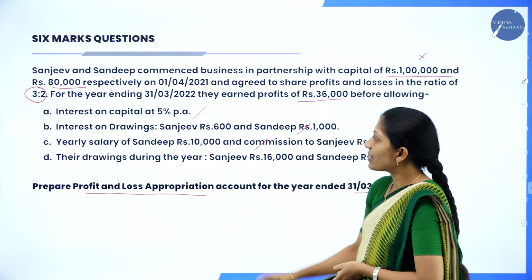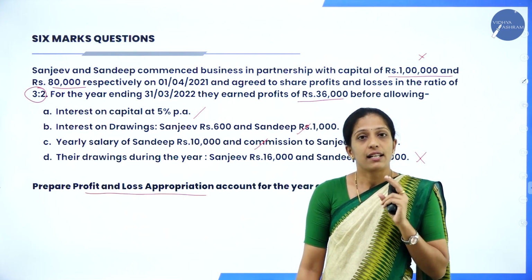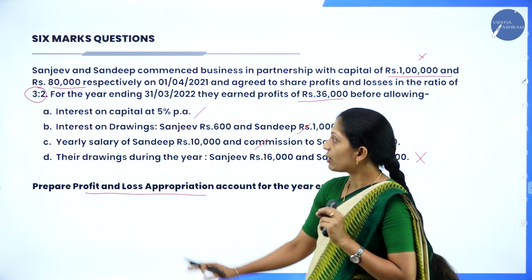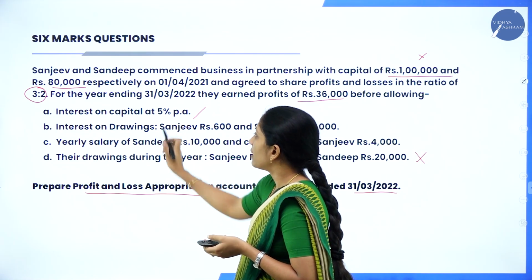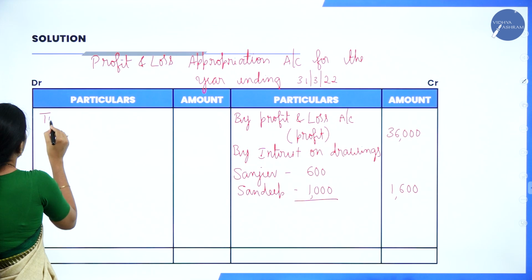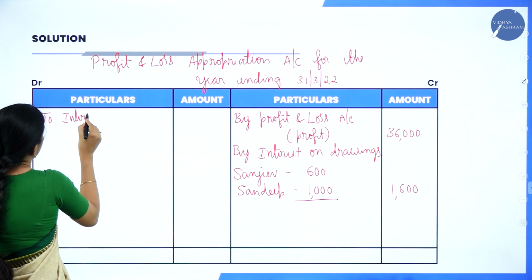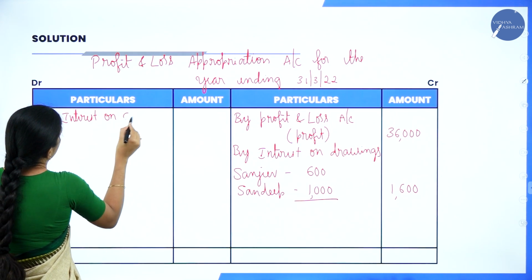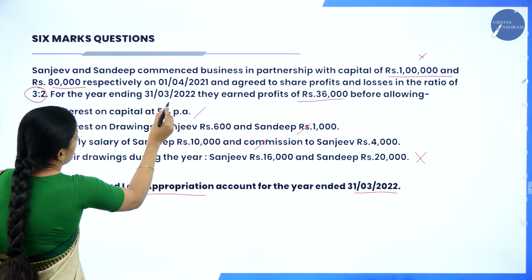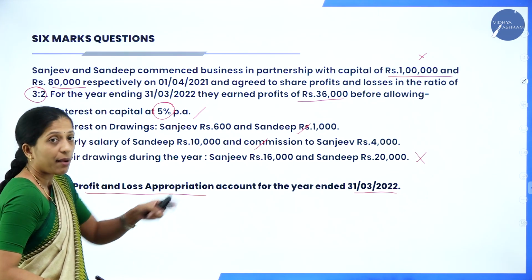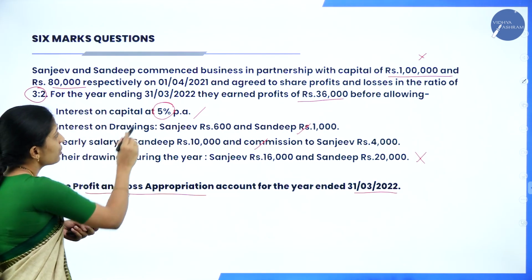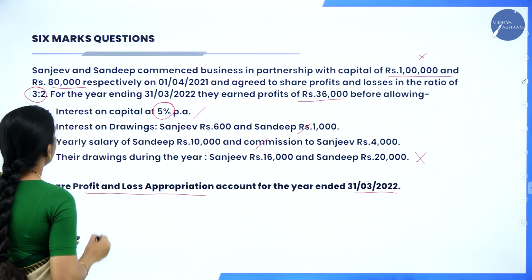Now coming to your debit side, what are the items you have to record? Interest on capital, salary, commission. These three items, you have to remember. The interest on capital, they have given 5% per annum. You will record in the debit side, to interest on capital. Now, they have not given the interest, they have given the percentage. You have to take the amount of capital. There they have given 1,80,000. So upon this, you have to calculate 5%. Okay. So how do you write?